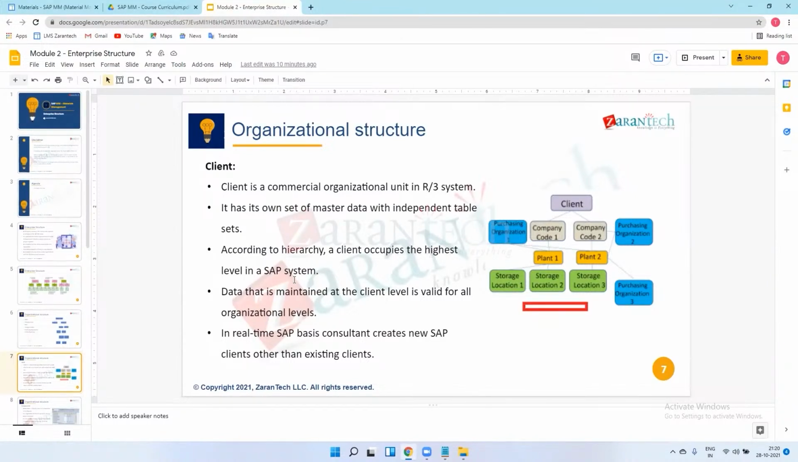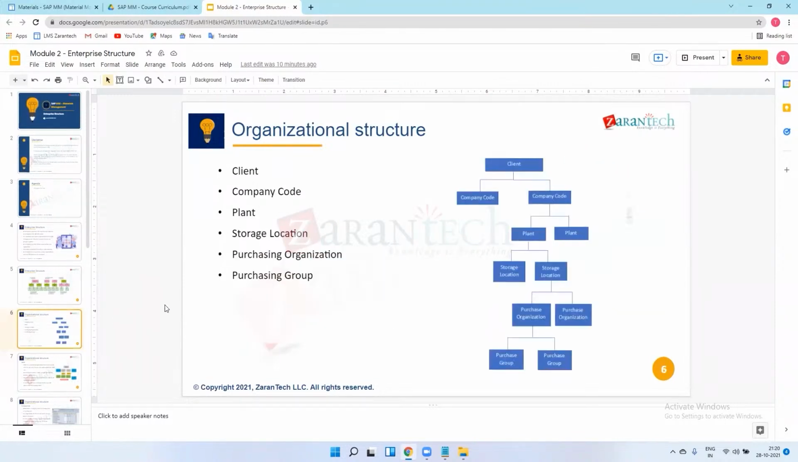SAP system. Okay. So data that is maintained at the client level is valid for all organizational levels. Okay. Means what? If suppose I have maintained some materials at client level, so all plants, all company codes can use that material because that material is maintained at client level, right? Means there is a hierarchy, na? Yes. In that client there is company code, in that company code plant.